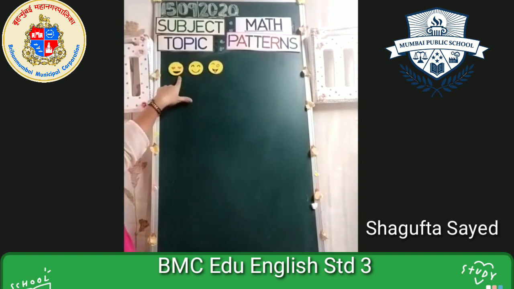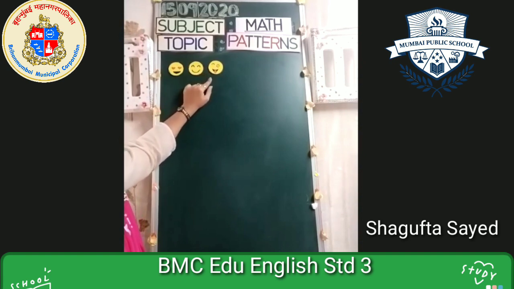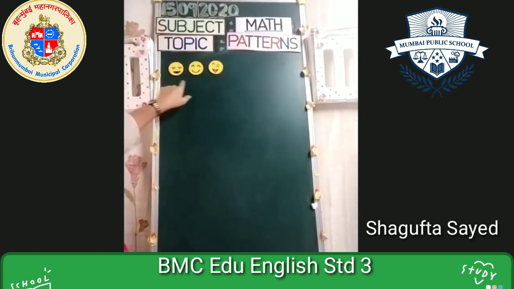Now first, it is with a heart. Second, it is a simple smiling face. Third, the tongue is out, teasing. This smile is teasing you. So this is a pattern, right? So now in this pattern, what do we have to do? We have to repeat this pattern again. Now, how will we repeat this pattern again? The first one will come again. Why? Because I have stopped till here. I had these three smileys. I want to show you only these three.